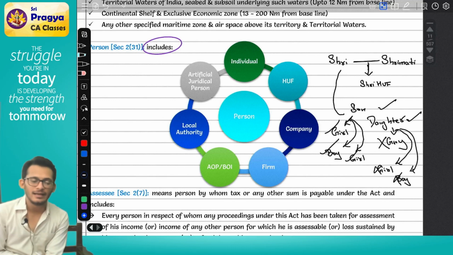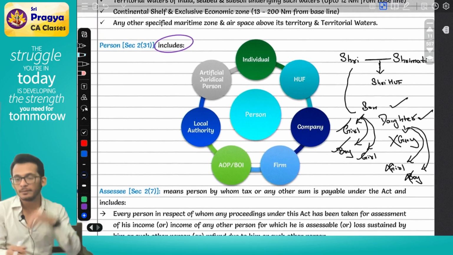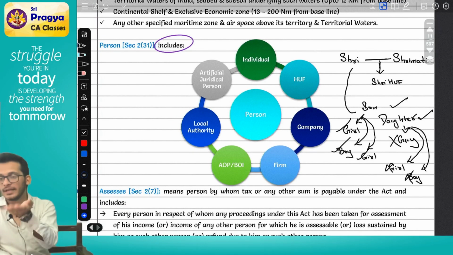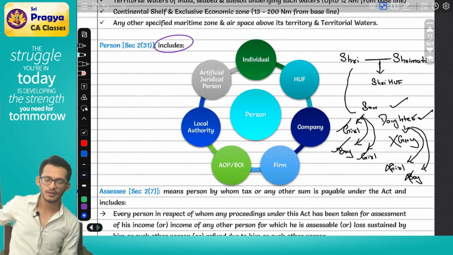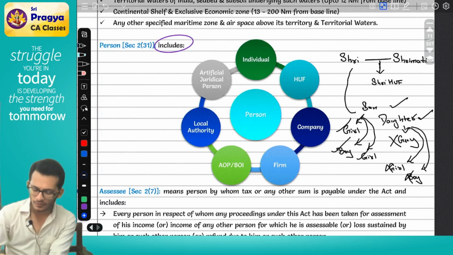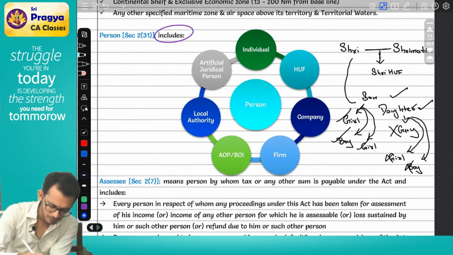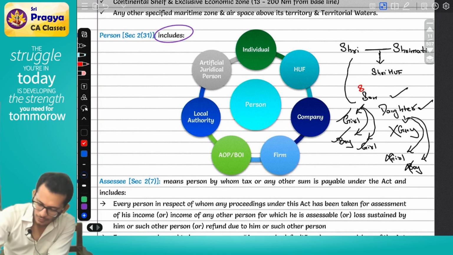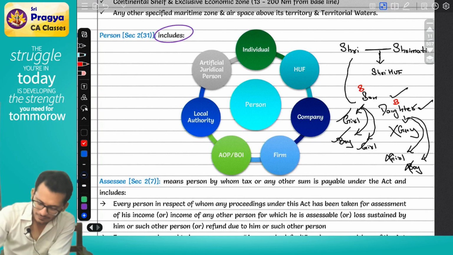In simple words, Rahul, how do you become a member of HUF? You become a member of HUF either by birth or by being brought into the family. Tell me who was born and who was brought in. Son was born, daughter was born. Son or a wife is brought in.